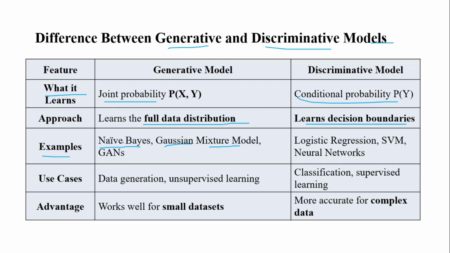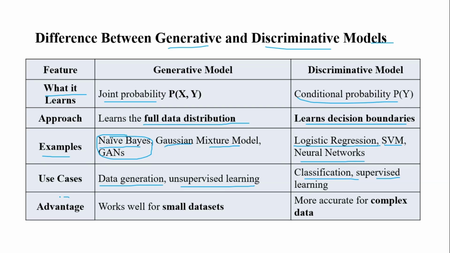So these are what we are using in this part. For the discriminative models, we will be using logistic regression, SVM, and neural networks. Use cases for generative models are data generation and unsupervised learning. Here we will be using classification and supervised learning. We are using the discriminative models.